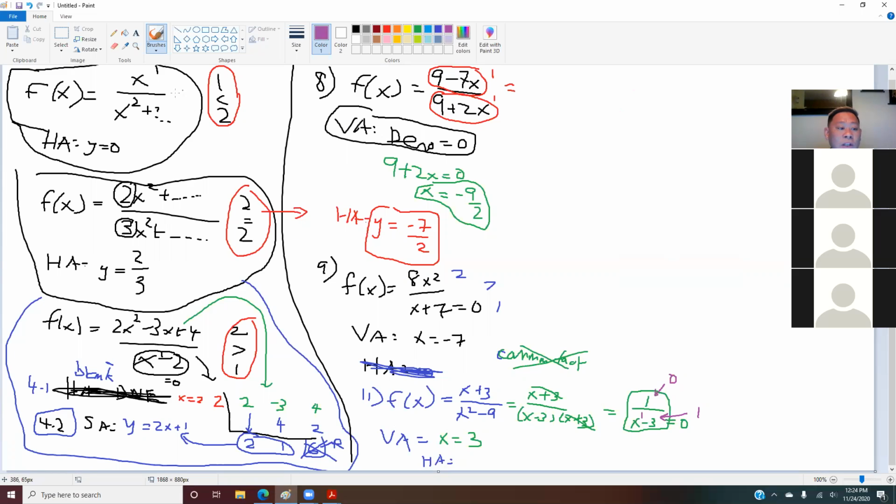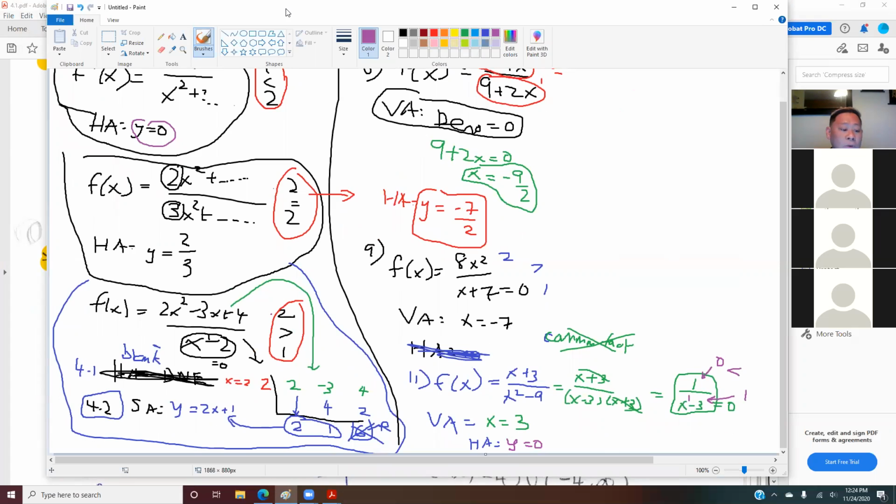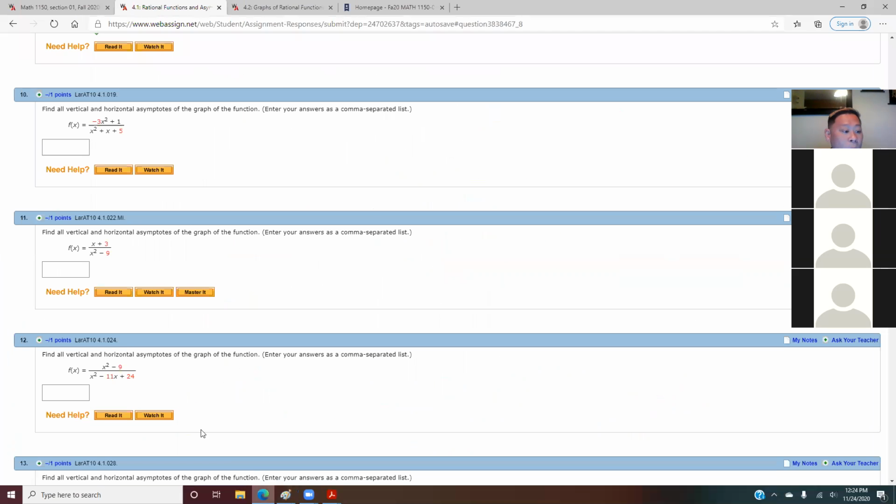So which one should we use here? Is that first case, second case, or third case? First case, y equals 0. Yep, it's first case because 0 is less than 1. So your horizontal asymptote in this case will be y equals to 0. So for question number 11, your answer is x equals to 3 and y equals to 0.